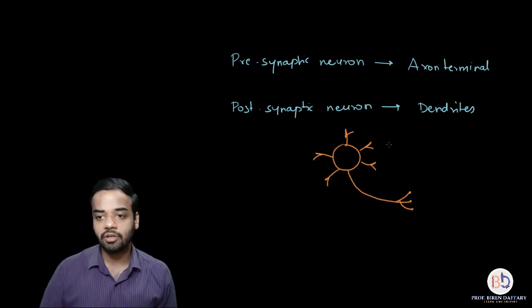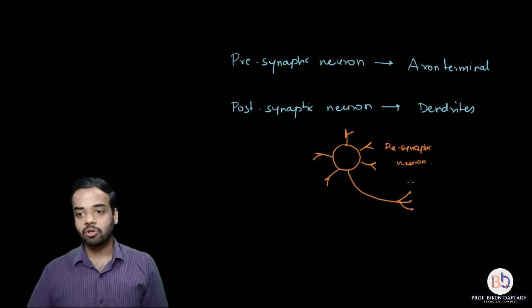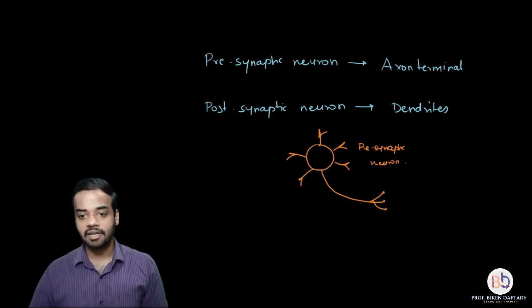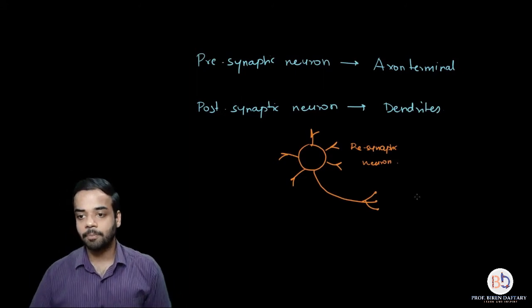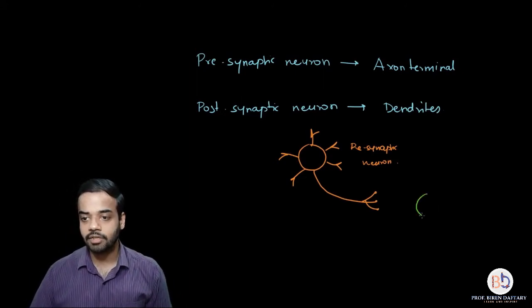So this is your presynaptic neuron. Now the postsynaptic neuron, suppose I draw it with a slightly different color, let me take the green color over here. So the postsynaptic neuron is somewhere over here. This is the cyton, right?